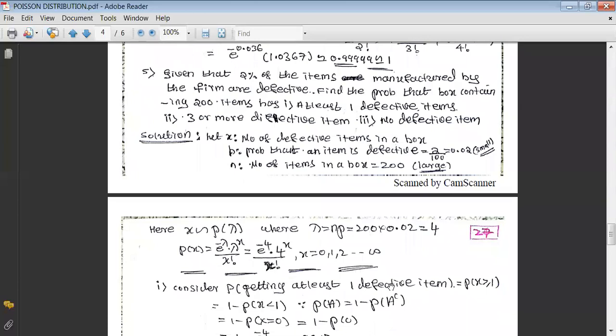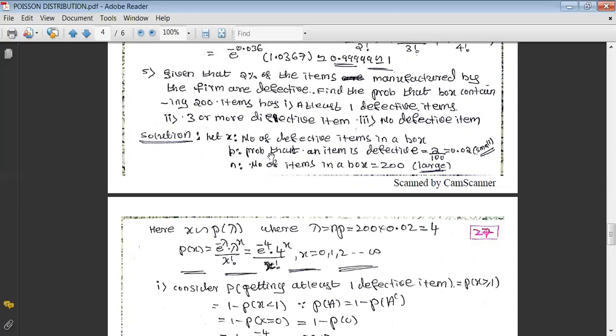Now the next one is like this. Given that 2% of the items manufactured by the firm are defective, find the probability that a box containing 200 items has: first, at least one defective item; second, 3 or more defective items; third, no defective item. Here, having a defective item is a success, and this distribution is meant for calculating the probability of the number of successes. That's why let us say x is the number of defective items in a box.